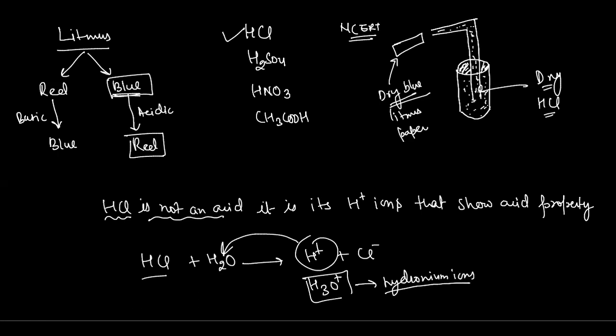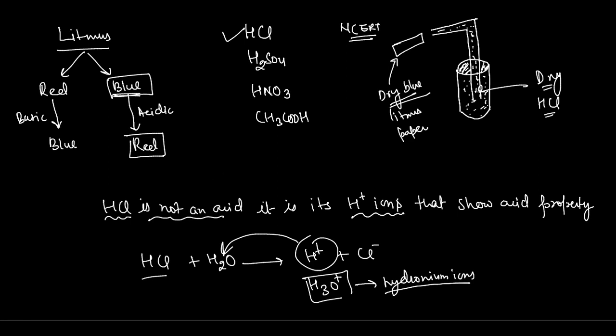So actually, it is not the acid that shows the acidic property. It is the H plus ions that show the acidic property. Any substance that is an acid is still an acid, but the properties of acid will be shown only if it is added to water. If we have dry HCl and a dry substance, there will be no effect. The acidic property will be shown only when it is added to water. Got it?